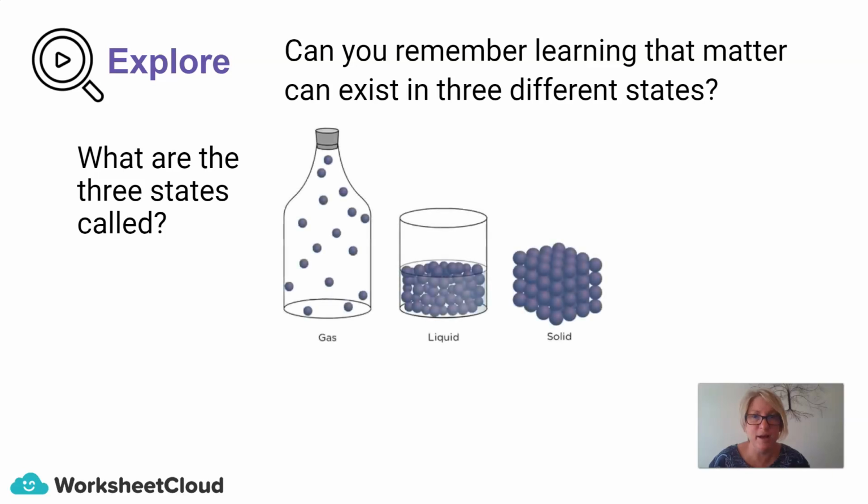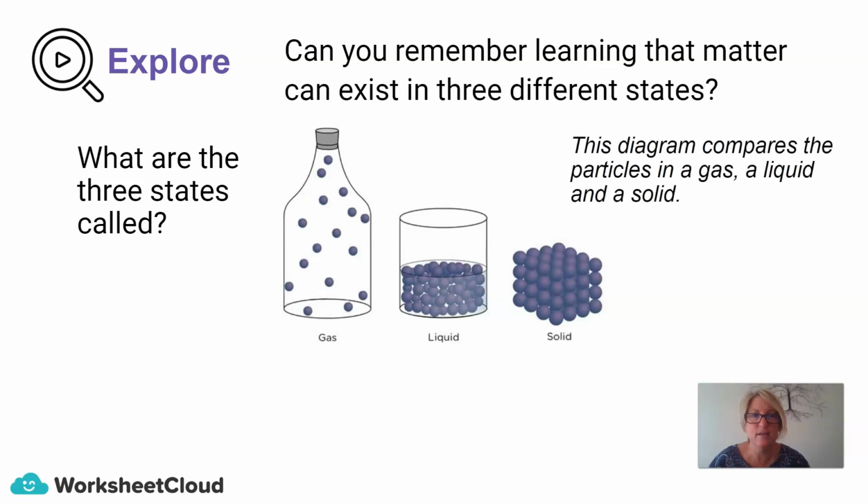Does this ring a bell? Solid, liquid, and gas. So this diagram compares the particles in a gas to the particles in a liquid to the particles in a solid. So how does this relate to an iceberg in Antarctica?